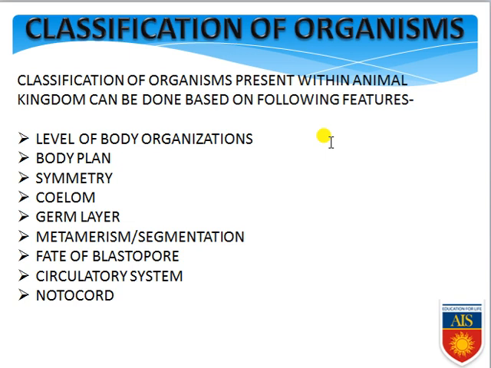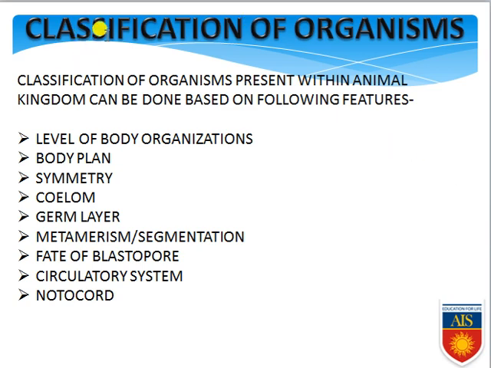First feature is level of body organization, second one is body plan, third one is symmetry, fourth one is coelom, fifth one is germ layer, sixth one is metamerism or segmentation, next one is fate of blastopore, the next is circulatory system, and the last one is notochord. So based on all these features we are classifying the organisms.